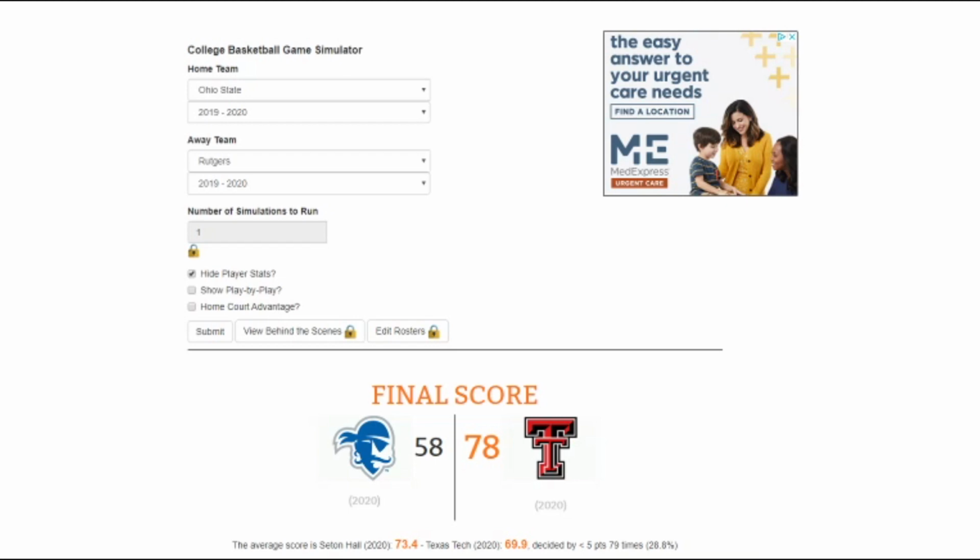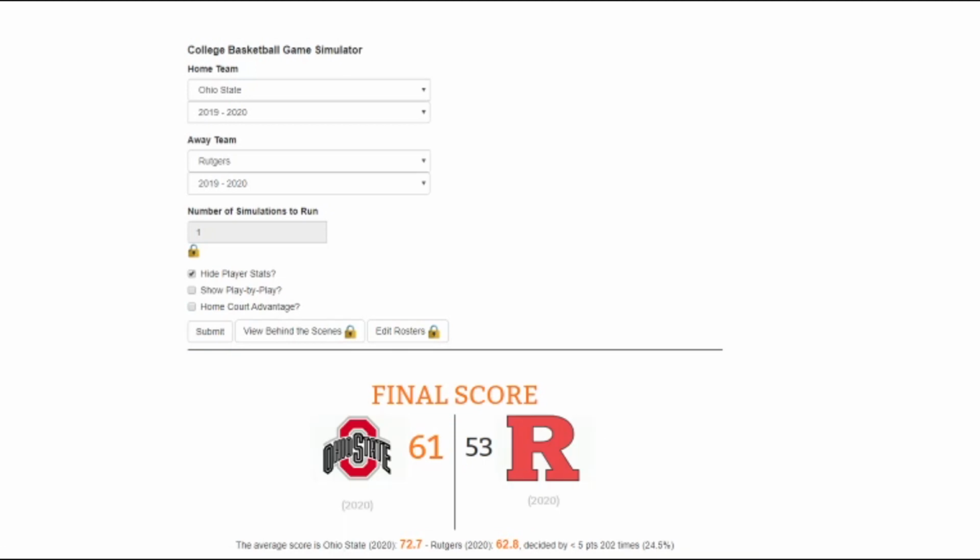Up next, we have Ohio State and 9-seeded Rutgers. Just for the hell of it, I'm going to go Rutgers in this one. I think it'd be cool to see them in the Elite 8. No one expected it. We're going to go Rutgers over Ohio State. Prove me wrong. Ohio State moving on. Who would have thought Ohio State would be in the Elite 8? I sure didn't. But props to Ohio State.